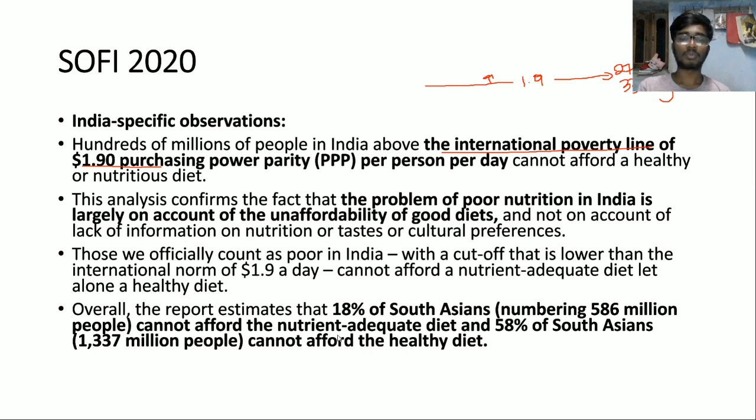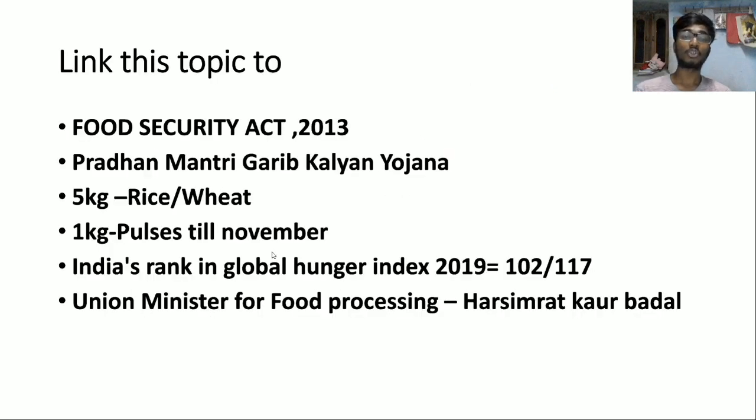And overall, what the report is saying is that 18% of South Asians, that is 586 million people, cannot afford a nutrient adequate diet, and 58% of South Asians, that is 1,337 million people, cannot afford a healthy diet. So these are observations made by SOFI, and you need to link this topic to the Food Security Act 2013 and